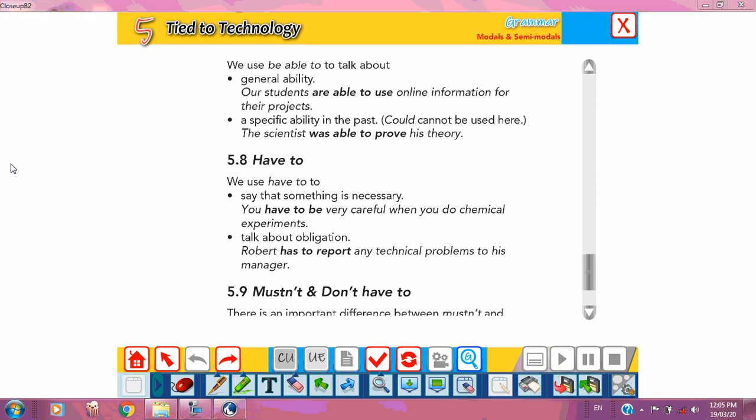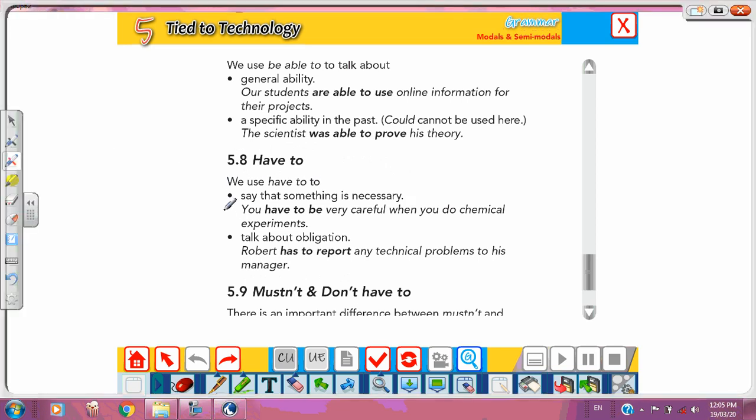And then we have have to. We use have to for two things. Have to plus the verb in the infinitive. First, something is very necessary: you have to be careful while crossing the road. Second, obligation, like must. So obligation is for must and have to. Robert has to report any technical problems to his manager. Students have to wear the uniform at school. So this is have to for something that's necessary, and to talk about obligation.